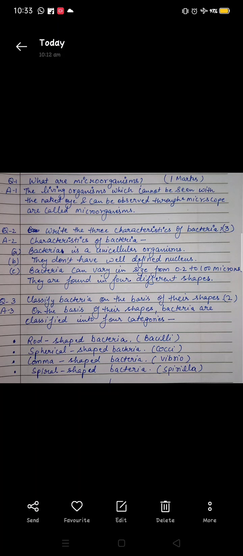Word limit is given in your guidelines. Write according to the word limit. No stories can be entertained.